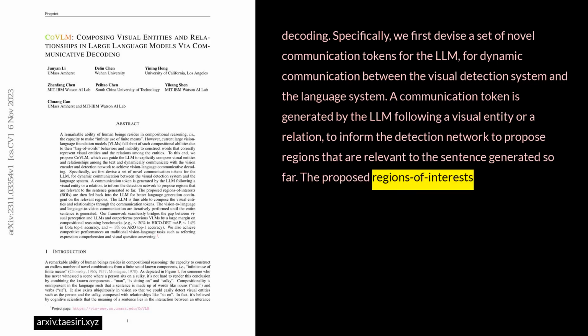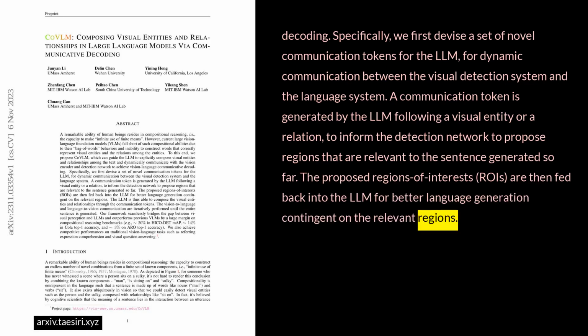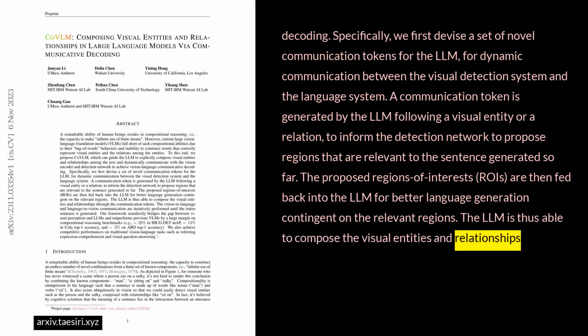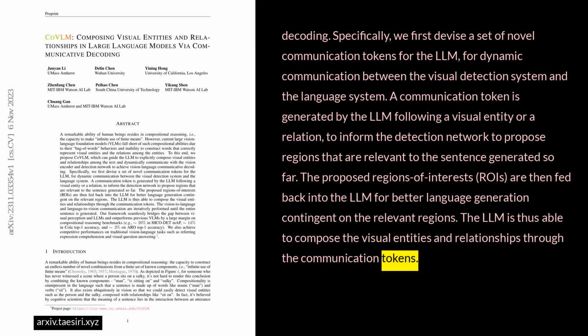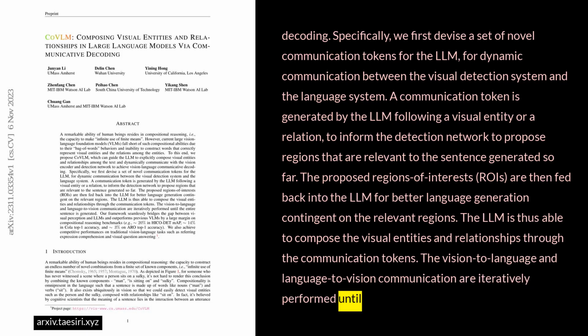The proposed regions of interest, ROIs, are then fed back into the LLM for better language generation contingent on the relevant regions. The LLM is thus able to compose the visual entities and relationships through the communication tokens. The vision-to-language and language-to-vision communication are iteratively performed until the entire sentence is generated.